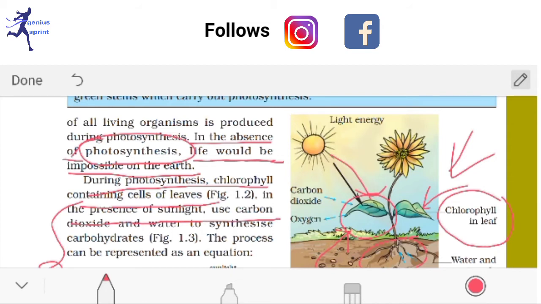In the presence of carbon dioxide from the atmosphere, water from the soil and sunlight, the plant produces its own food. So this is called photosynthesis.